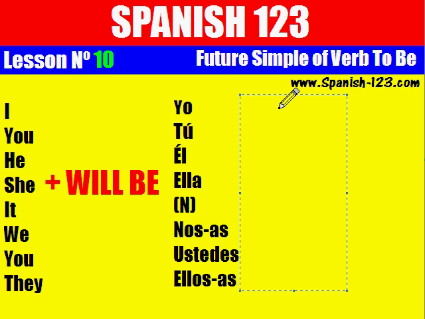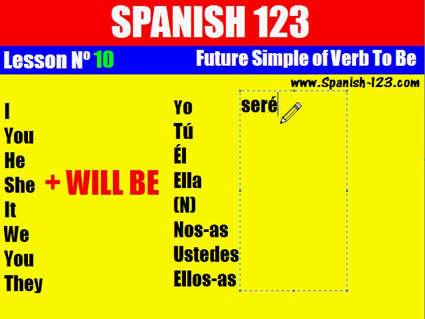Yo with verb ser. We are going to conjugate verb ser in future simple. Yo seré. For example, I will be a lawyer.